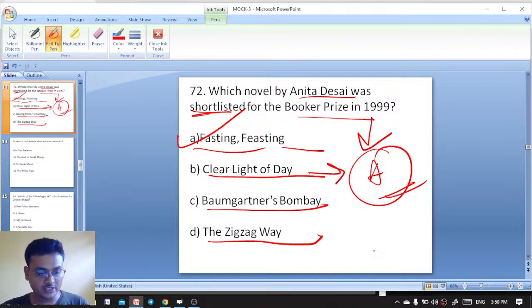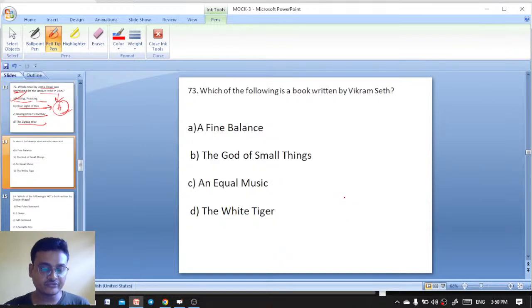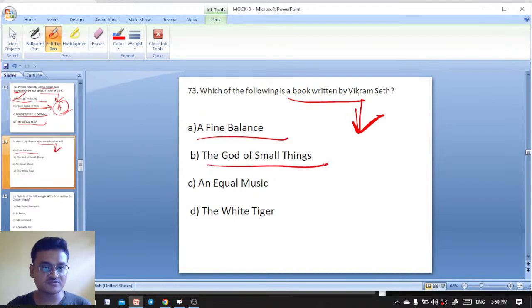Okay, moving on to question number 73. Which of the following is a book written by Vikram Seth? A Fine Balance, The God of Small Things, An Equal Music, The White Tiger. The White Tiger is by Aravind Adiga, The God of Small Things by Arundhati Roy, A Fine Balance by Rohinton Mistry.